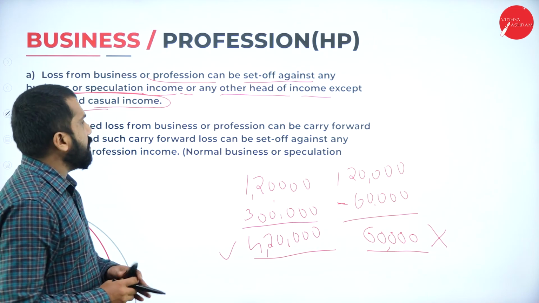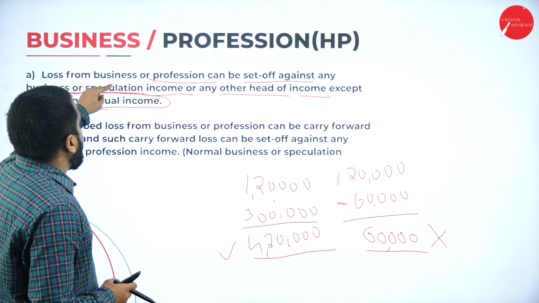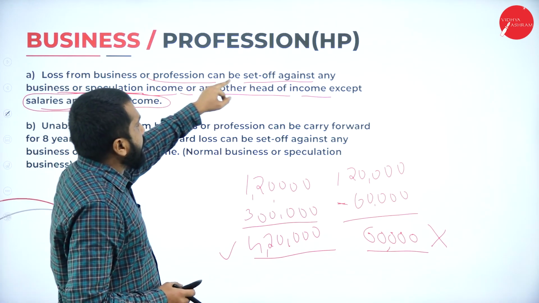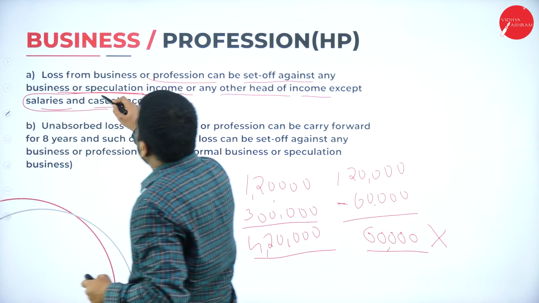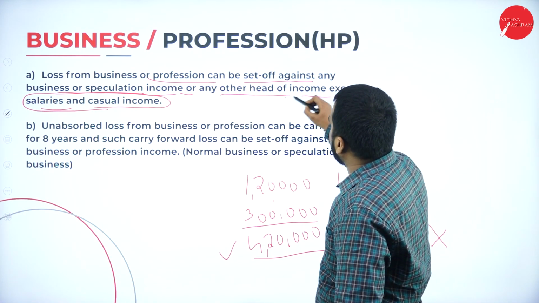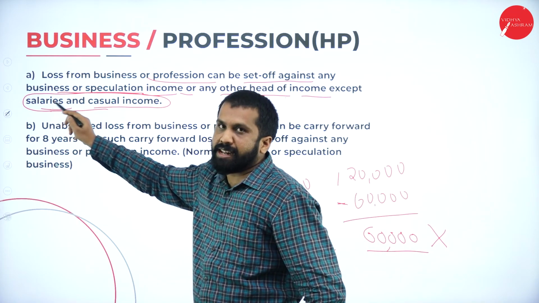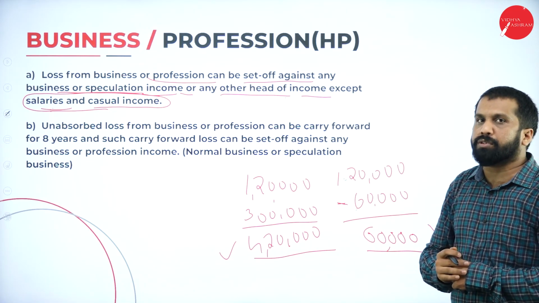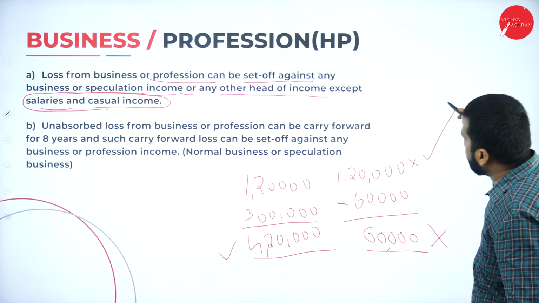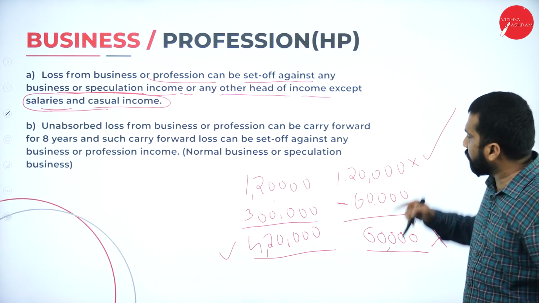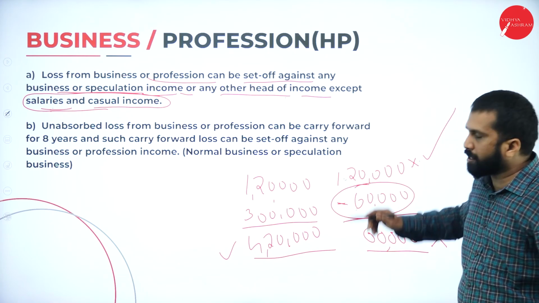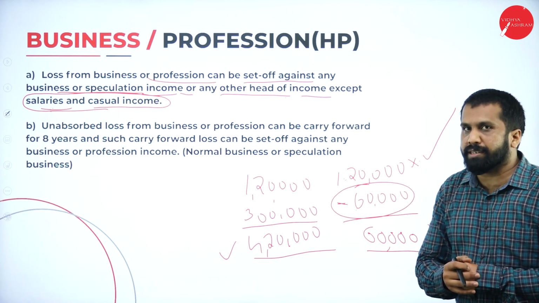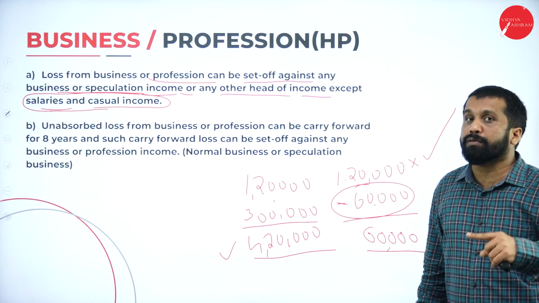Because this is your business income loss. It can be set off against any business or speculation income, any other head of income except salary. Your business loss cannot adjust to this. Then what are you supposed to do? You are supposed to pay tax on the salary. This 60,000 you cannot adjust because you cannot adjust with salary. Clear? This is what we call the set of rules.